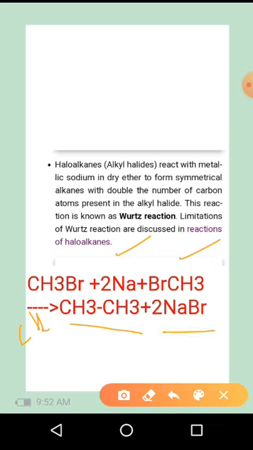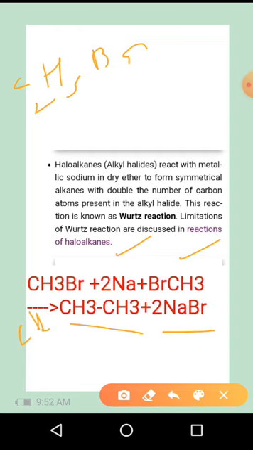Or you can use bromoethane, C2H5Br, reacted with sodium and BrC2H5, and you will get n-butane. So this kind of reaction is the Wurtz reaction, where alkyl halide reacts with sodium in the presence of dry ether to give the higher alkane.